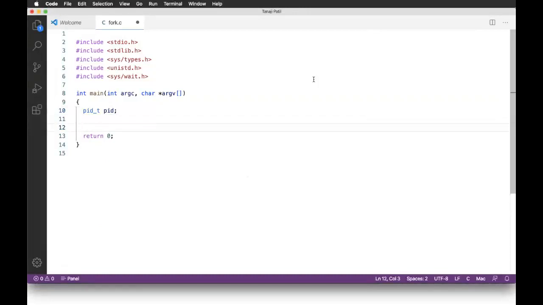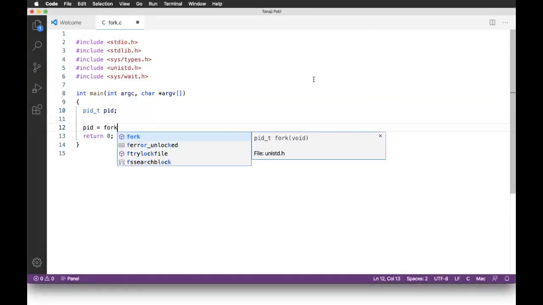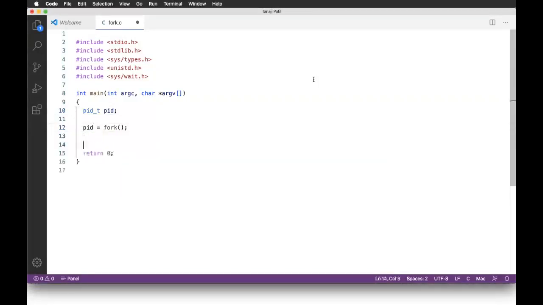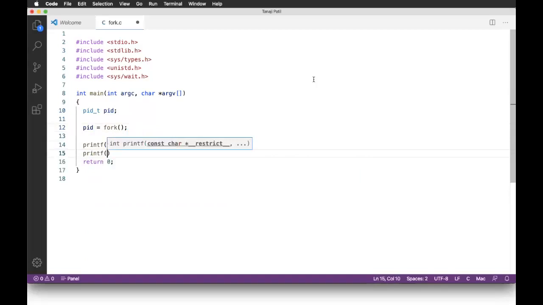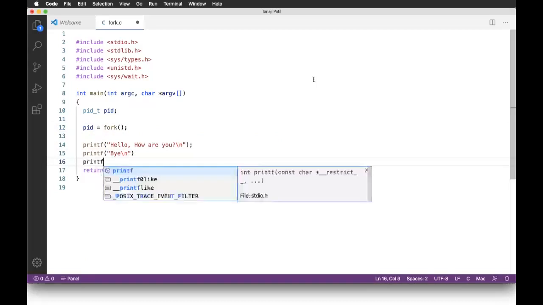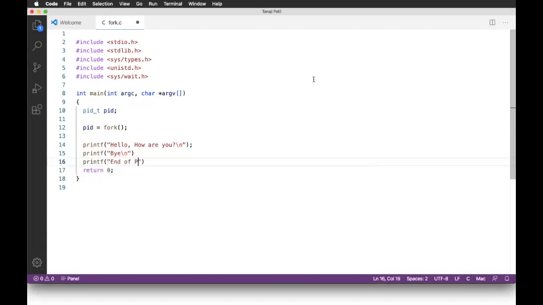So what I'll do is I'll create the child process with fork, and now whatever I put here is something like, for example, printf hello, how are you, with a newline, then printf by, then printf end of program, whatever I'm displaying here.